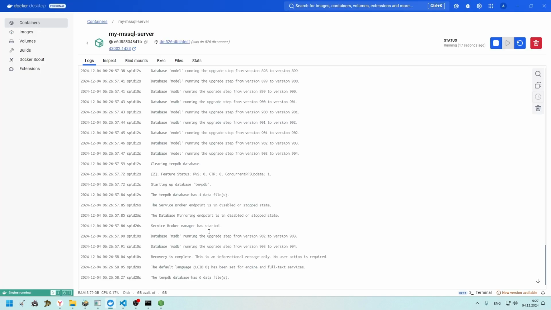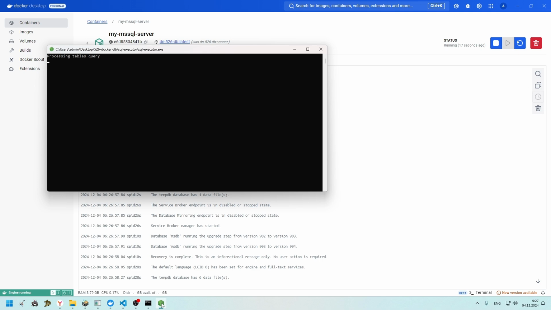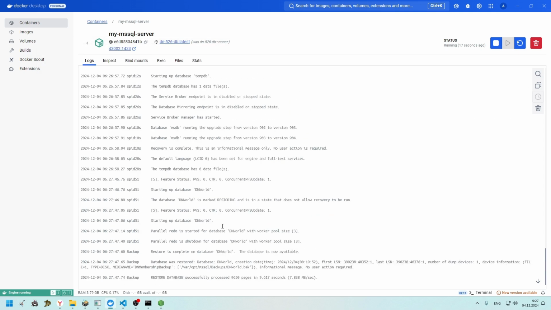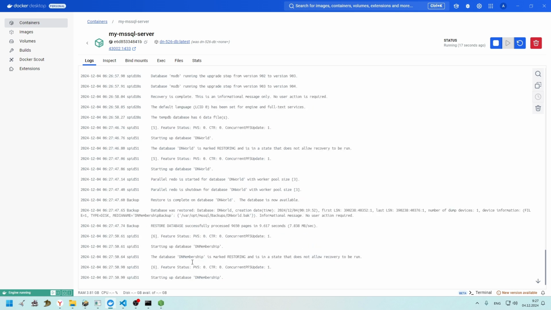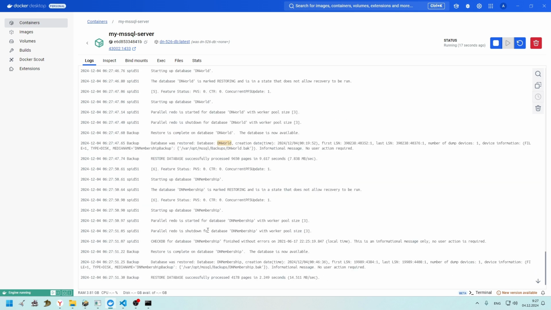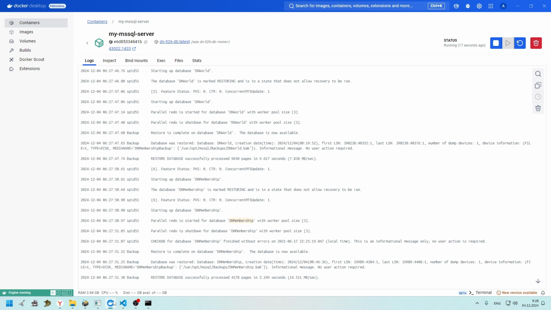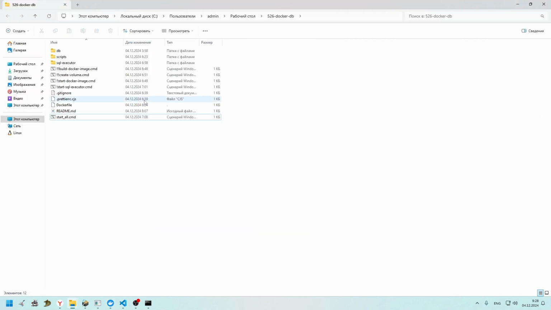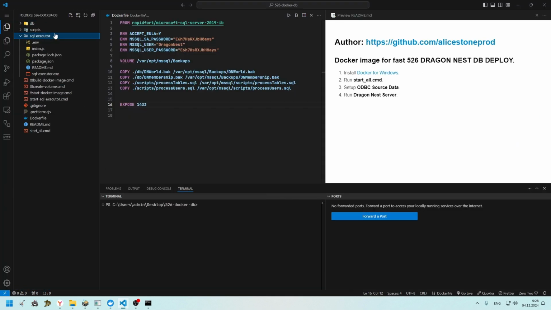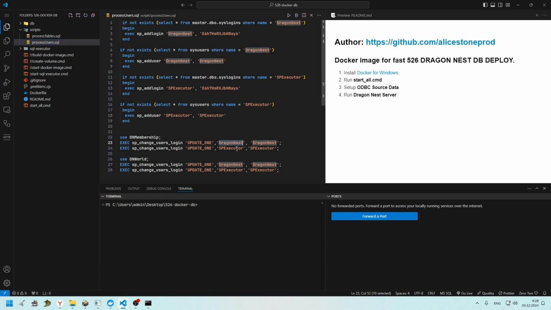As you can see, the database was restored for the world and then membership. It's okay, nice. Our script was completed and the container successfully started. It also has now the world database and then membership, and it has these users, Dragonest and ASP executor.